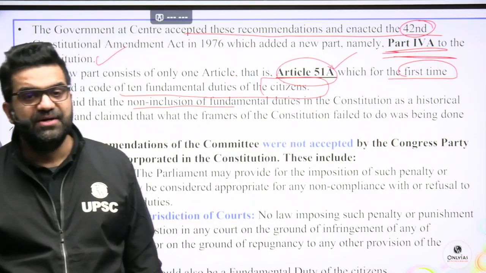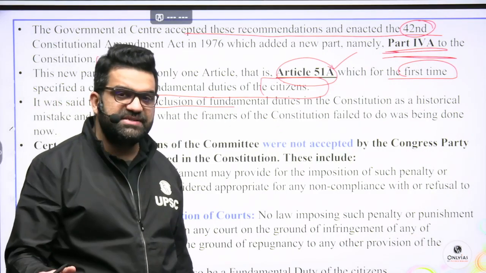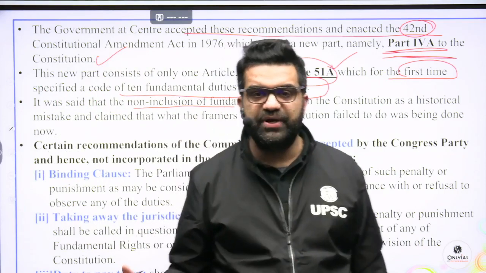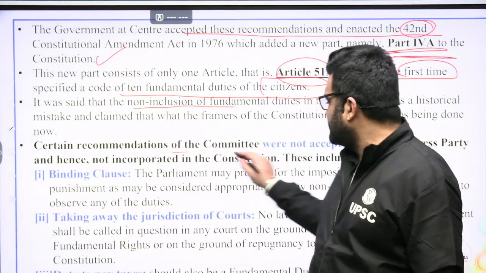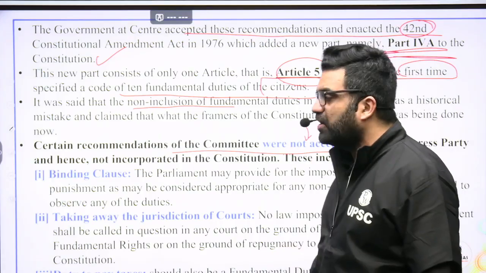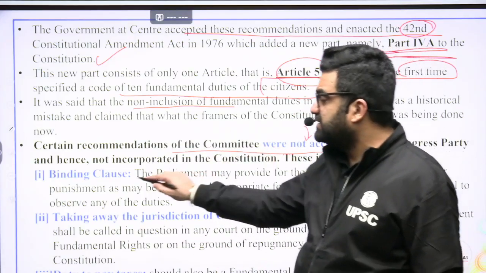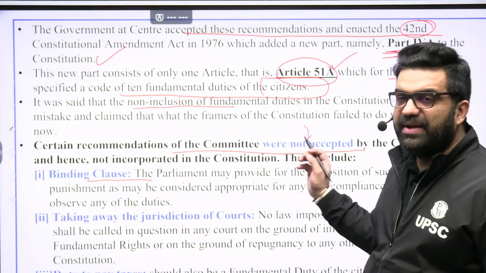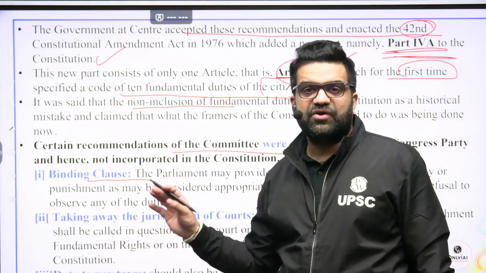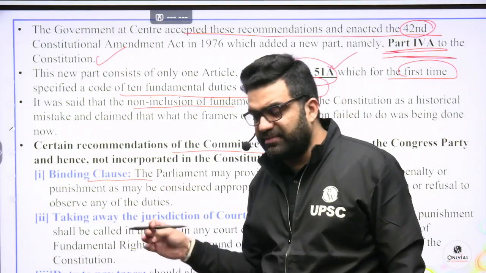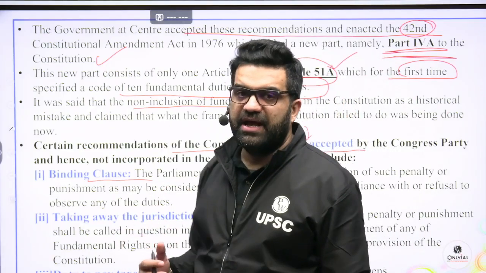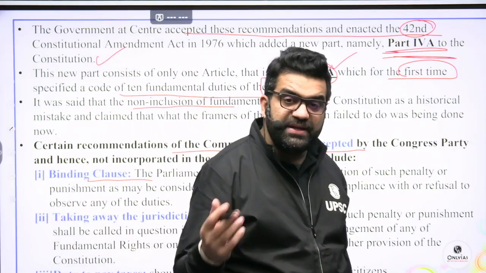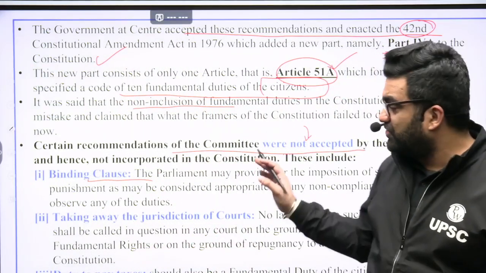Am I clear? So the government said that it was their mistake. The Constituent Assembly made a blunder, a mistake, by not incorporating them. Certain recommendations of the Swaran Singh committee were not accepted. They said these duties should be binding. Parliament may consider giving them the force of law and justiciability, so that the government can drag citizens to court if citizens are not behaving. They said that they should be legally binding upon the citizens, but no, they were not enacted.